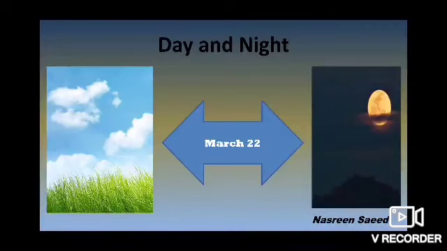Then the days become shorter and the nights become longer till December 22. Then from December 22, again the night becomes shorter and days become longer. This goes on till March 22. This way the cycle goes on continuing.